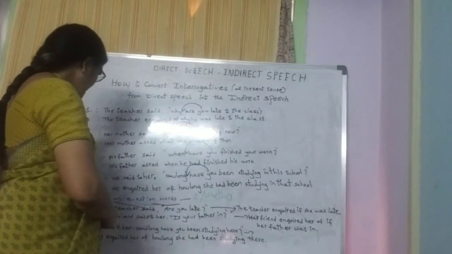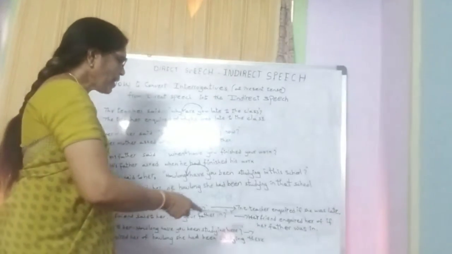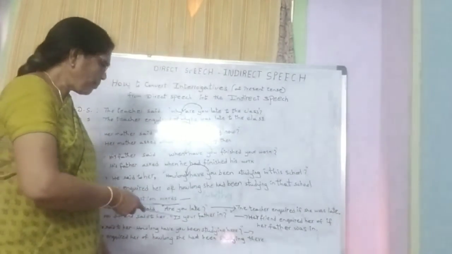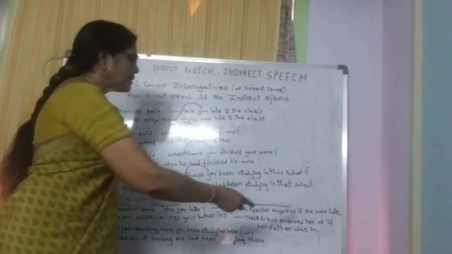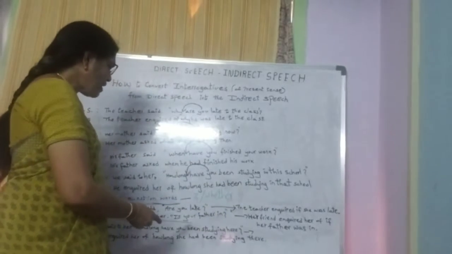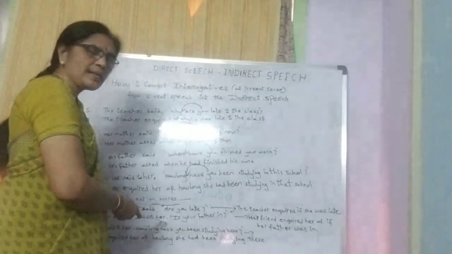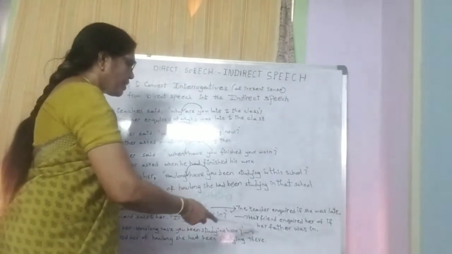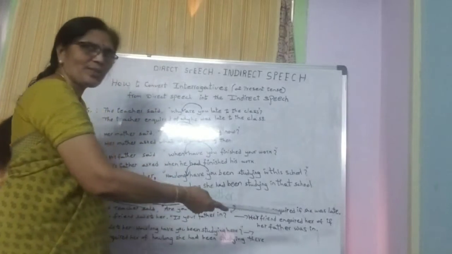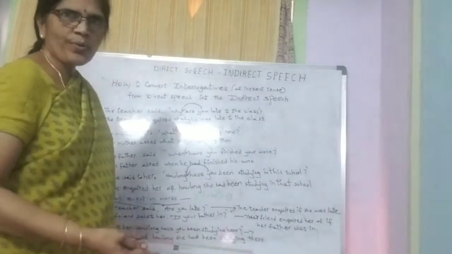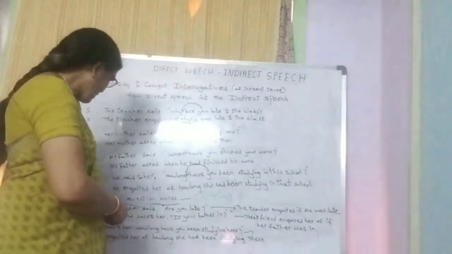Next, look at the second example. Her friend said to her, "Is your father ill?" Now come on, try to change it into reported speech, children. Yes, her friend inquired of her if your father, which means your father, the listener's father. Who is the listener here? Her. Yes, her father. Her friend inquired of her if her father was ill, "is" becomes "was", no? No question mark, no inverted commas, children.